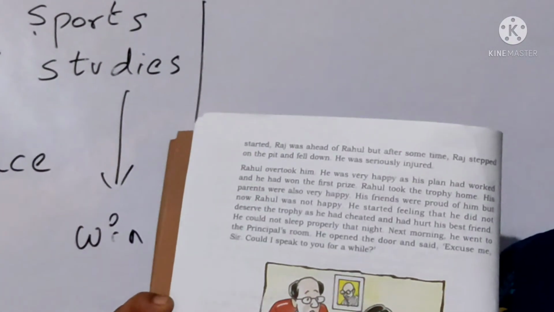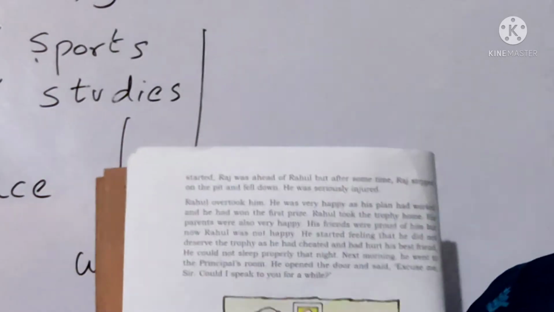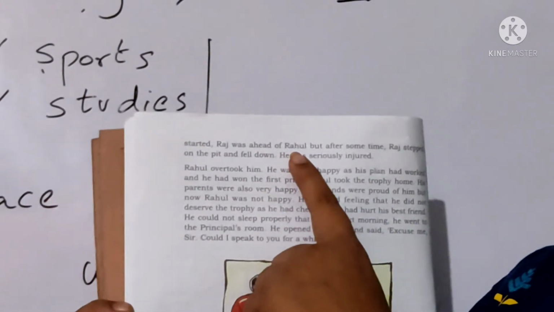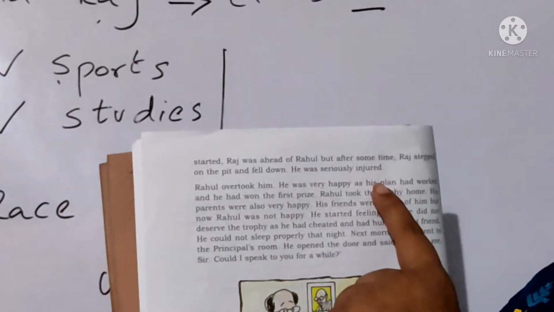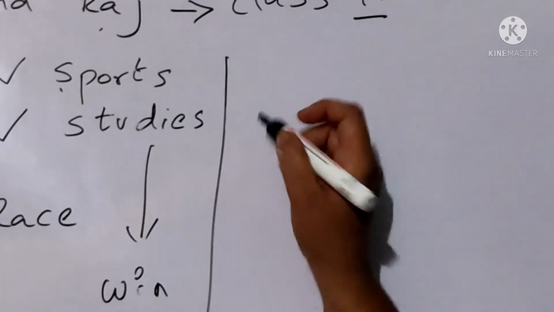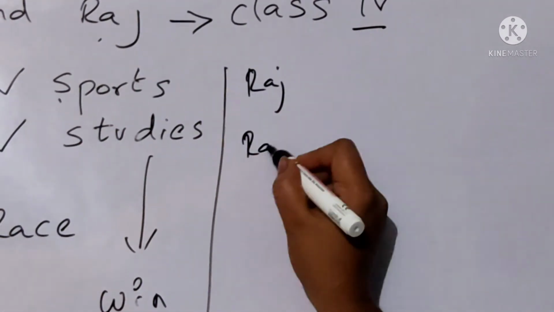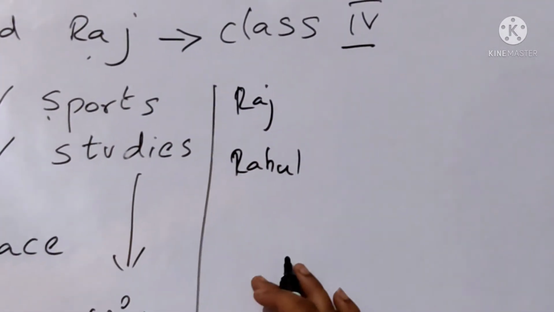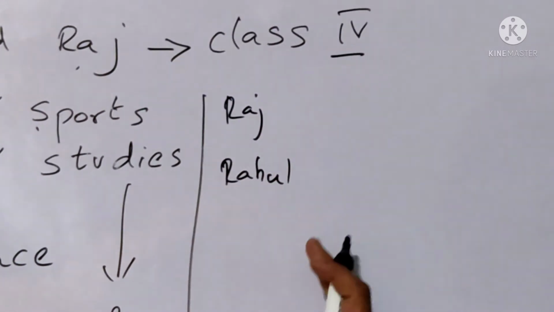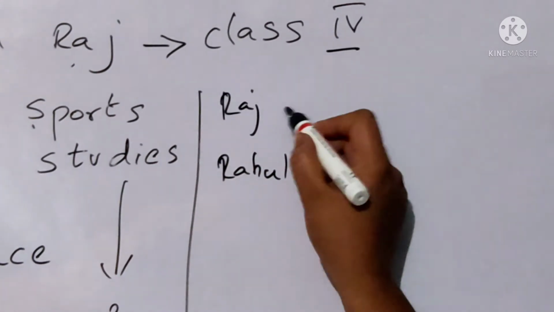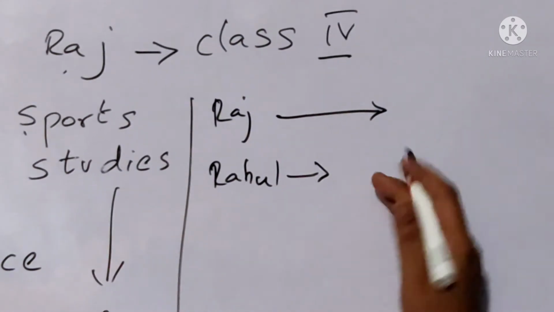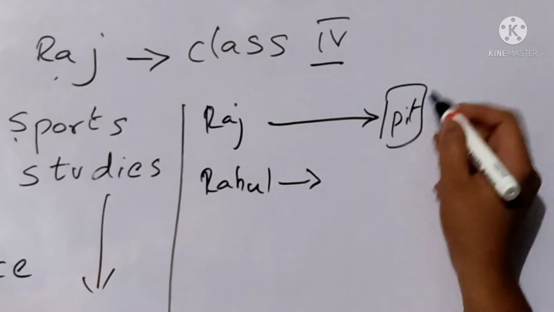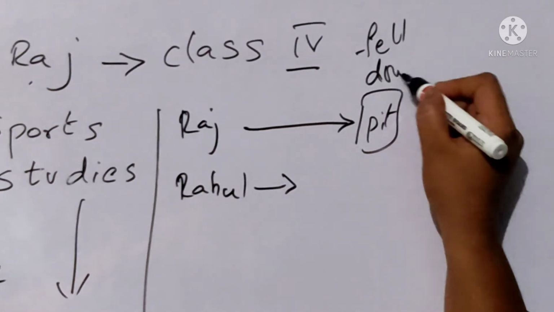Okay, children, did you all open page 4? So let us see the remaining story. When the race started, Raj was ahead of Rahul, but after some time Raj stepped on the pit and fell down. He was seriously injured. So here is Raj and here is Rahul. As they said start, ready, steady, 1, 2, 3, both of them started the cycling contest. Raj was going ahead and Rahul was still here only. After some time when he reached the pit, he just fell down and he got injured.